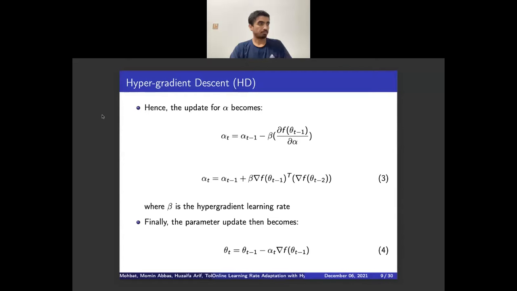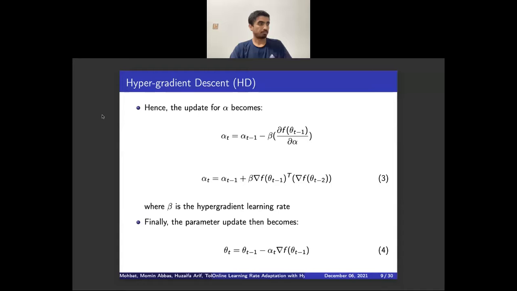So basically, we're going to apply gradient descent on the learning rate alpha itself, as you can see at the top here. And then if we substitute in equation 2 from the last slide into this new gradient descent rule for alpha, we get this, equation 3, which is basically the idea behind hypergradient descent. You'll notice we did introduce an extra hyperparameter beta now, which is basically the hypergradient learning rate, or like the learning rate for the learning rate.